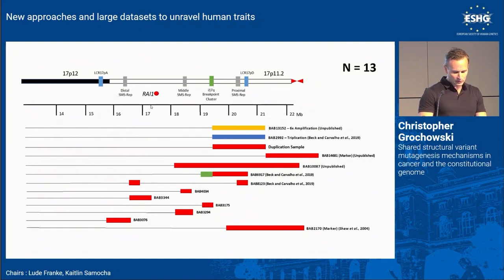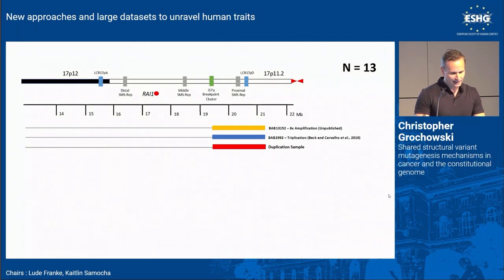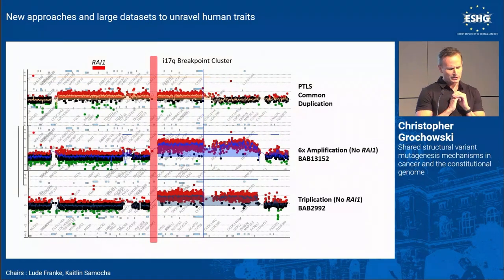And what was really interesting to us is that we have a collection of samples with identically overlapping copy number gains, and we actually have 2 more samples coming in as well, including higher order amplifications, right? So this is representing a 6x amplification as well as a triplication and a duplication over the exact same genomic sequence. And I wanted to show here an array CGH view showing the region.